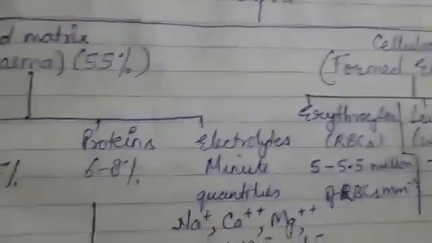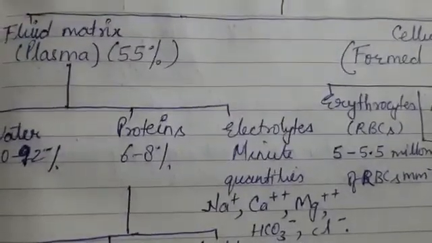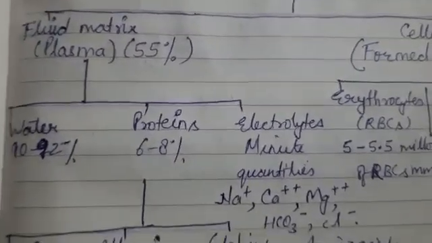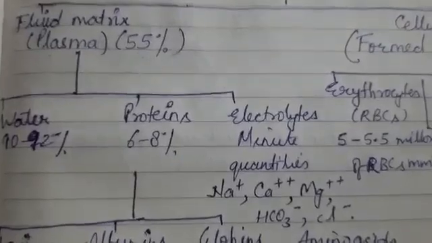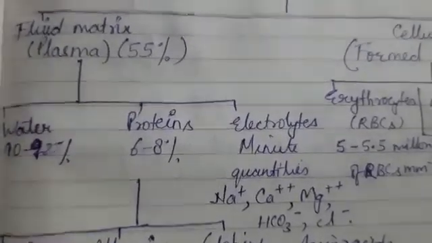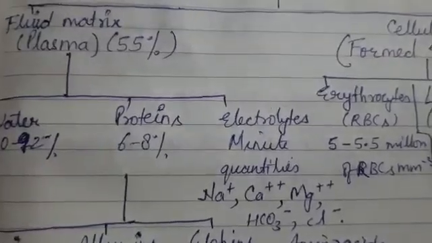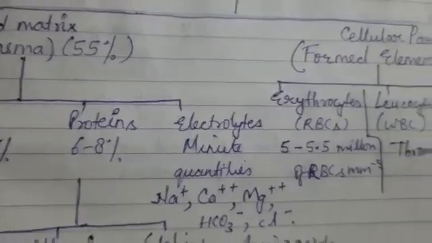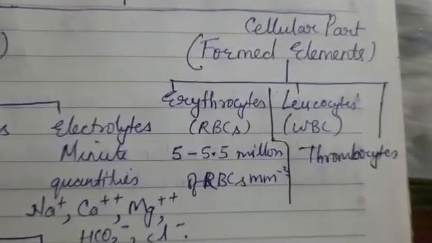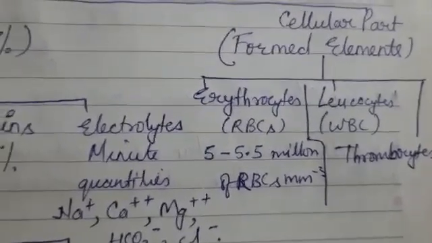The total blood consists of plasma, which is the fluid matrix, and it is about 55% of the total blood. The rest are the cellular parts or the formed elements.